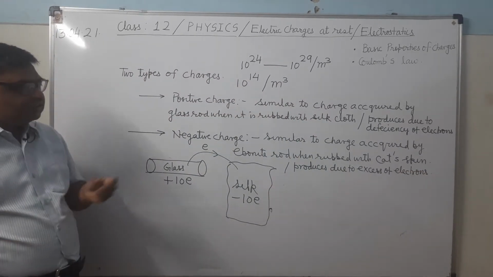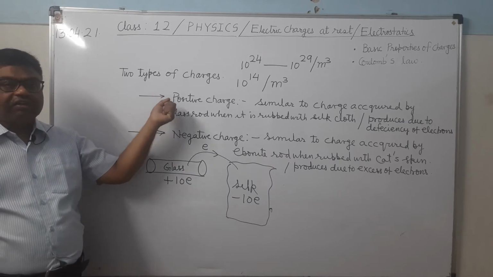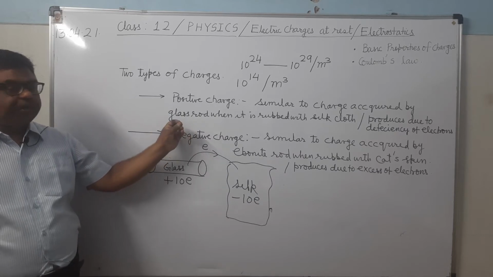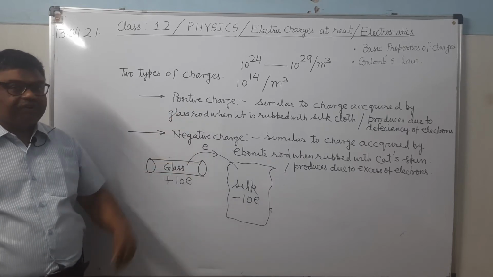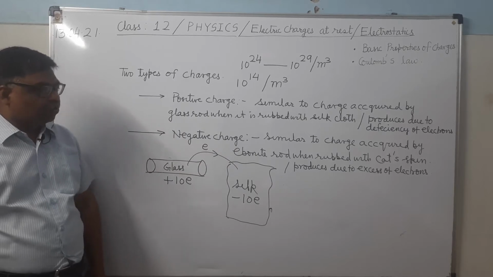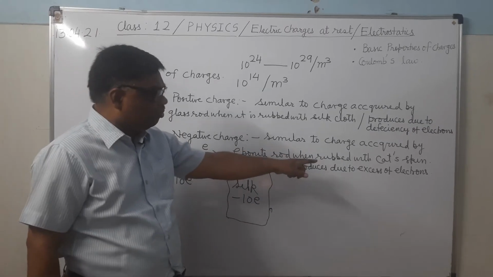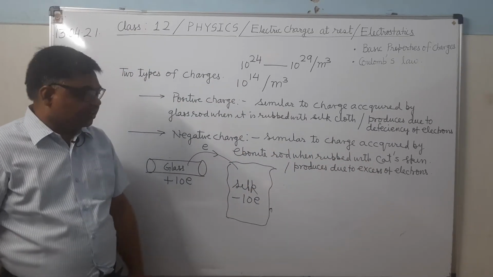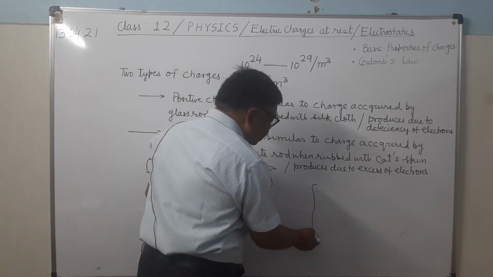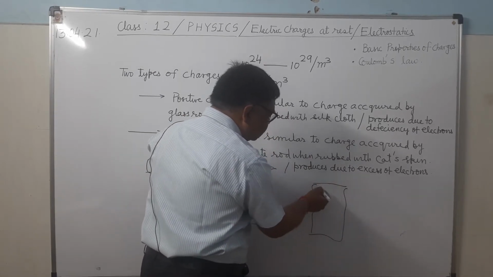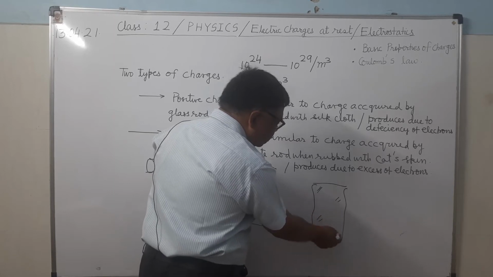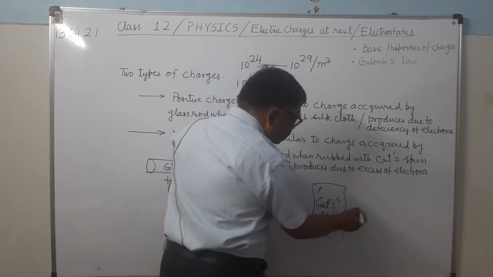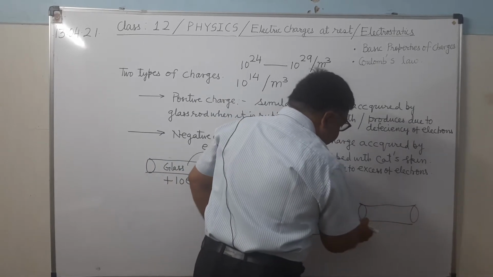Now the question arises, why do electrons get transferred from one body to the other? It is because of the friction. Because of the friction, electrons get transferred from the glass rod to the silk cloth, or from cat's skin to the ebonite rod. You can see here, this is the cat's skin. And here this is the ebonite rod.